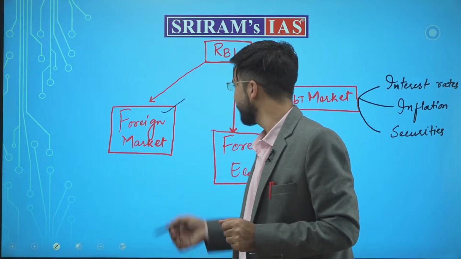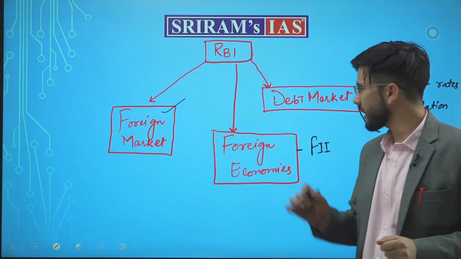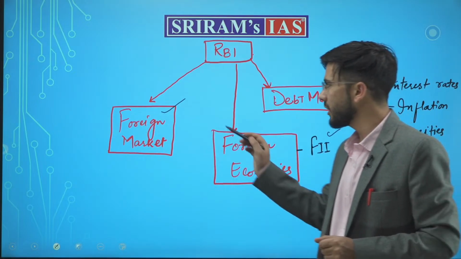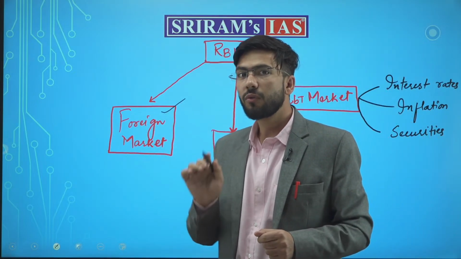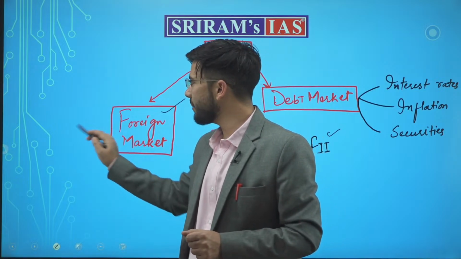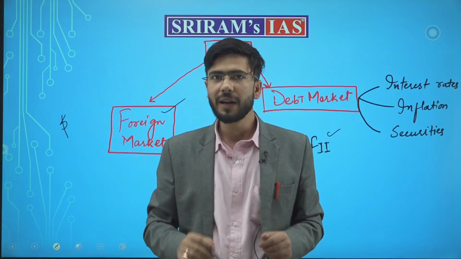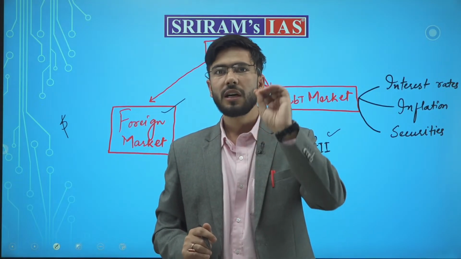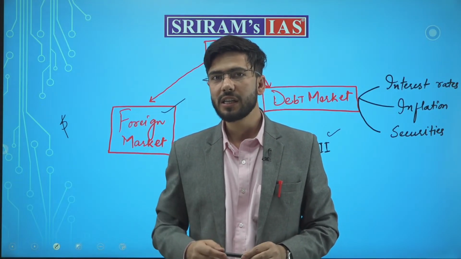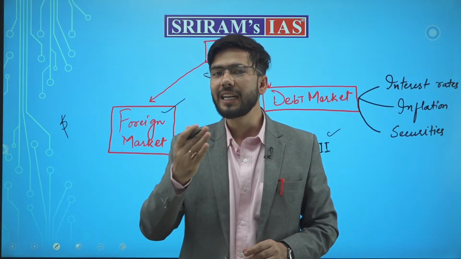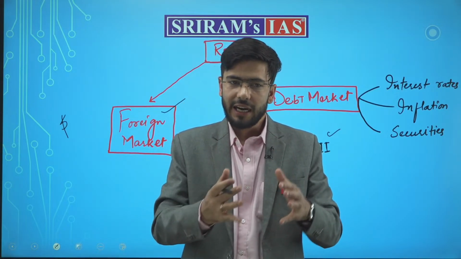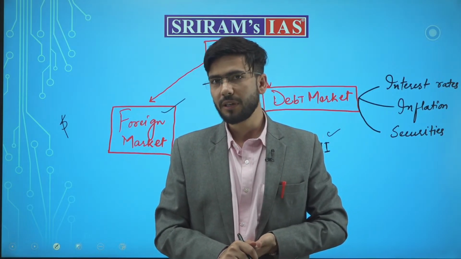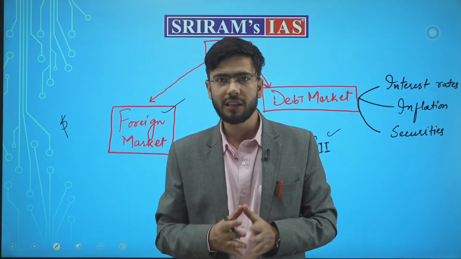One thing. Second, RBI continuously checks the foreign economies and foreign institutional investors. Further, RBI also watches the forex market, how much supply of dollar is there in the market. Suppose the Federal Reserve of USA adopts a tight monetary policy. It stops the supply of dollar in the market. What will happen? There will be a shortage of dollar in the market.